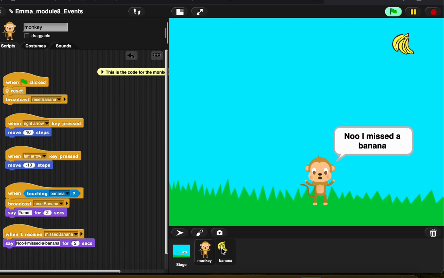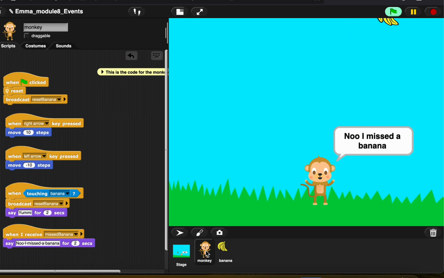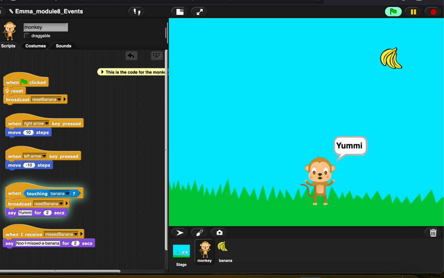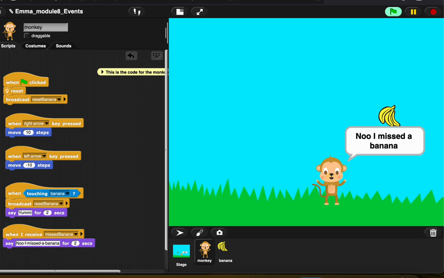And here are the codes for the banana. My code works by using events in this part to make the banana continually move downwards. Also, the user will use the right arrow or left arrow to make the monkey move towards where the banana falls to pick it up.